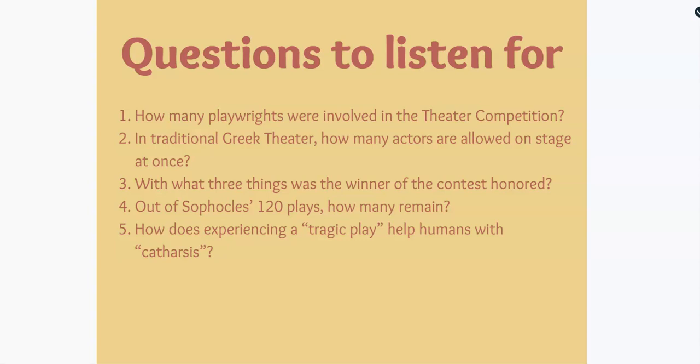So kind of like football, soccer, you can only have so many players on the field at one time. Same thing with traditional Greek theater. So number 2 will also be a number answer. Number 3, with what 3 things was the winner of the contest honored? Did they get a trophy, a crown? Did they get a library named after them? So you're going to be listing 3 things for number 3.